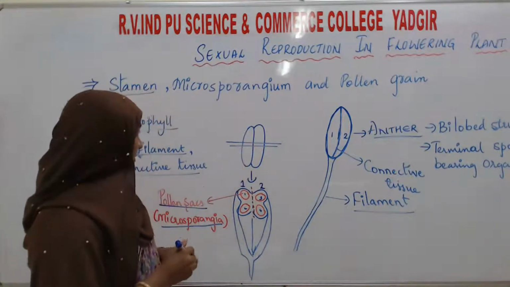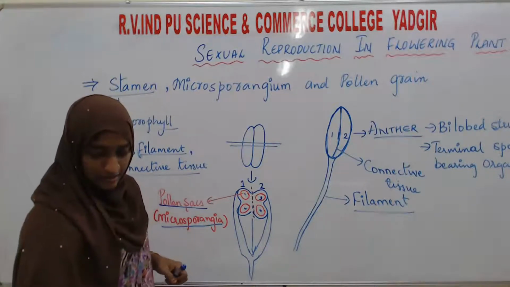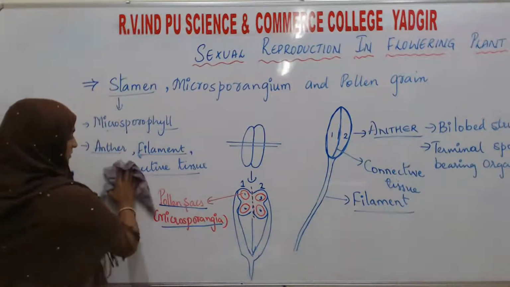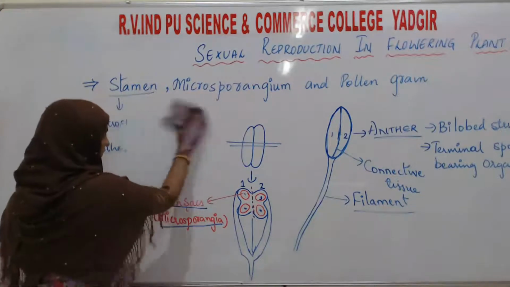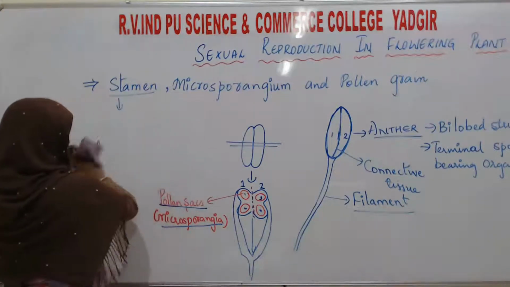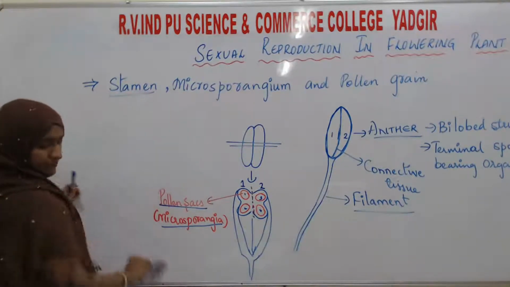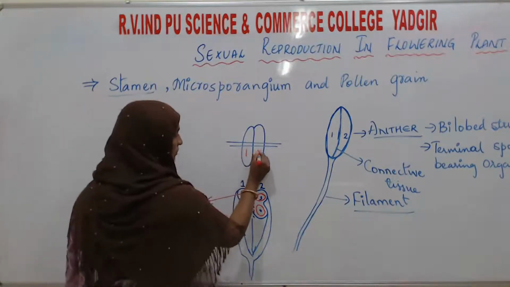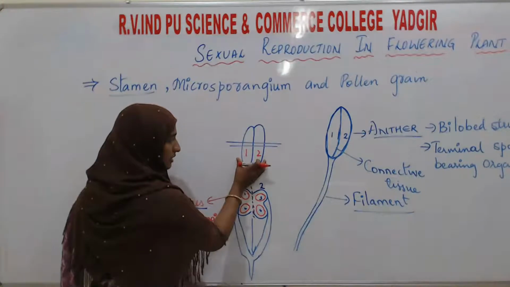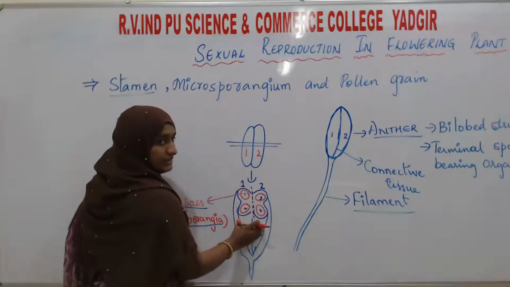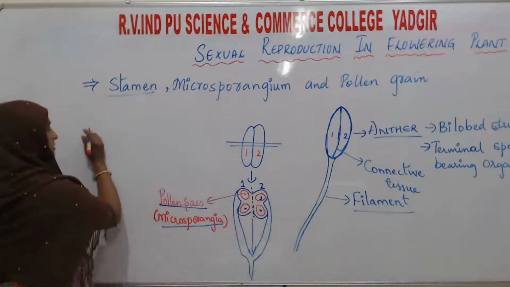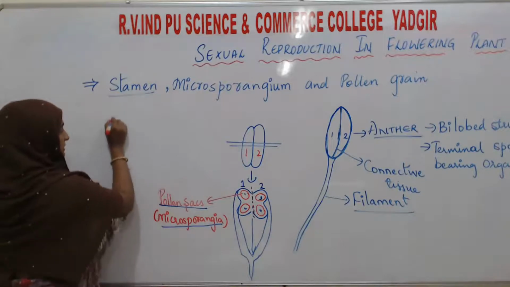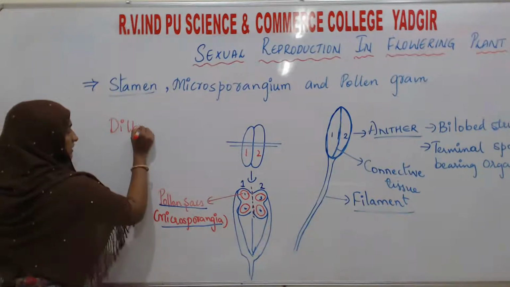An anther, these are the 2 lobes, 1, 2. An anther with 2 lobes and 4 pollen sacs is known as the dithecous anther. What is it known as?